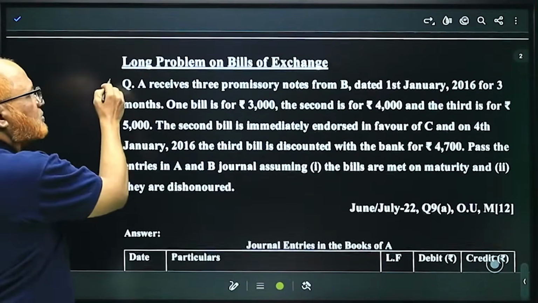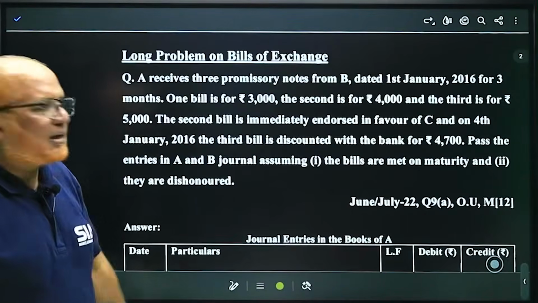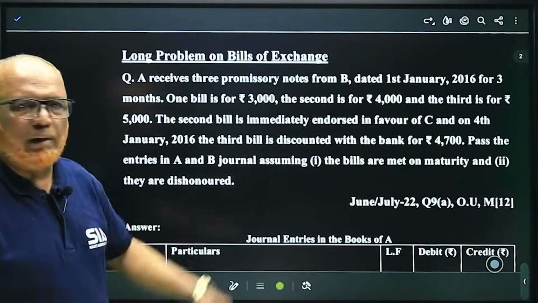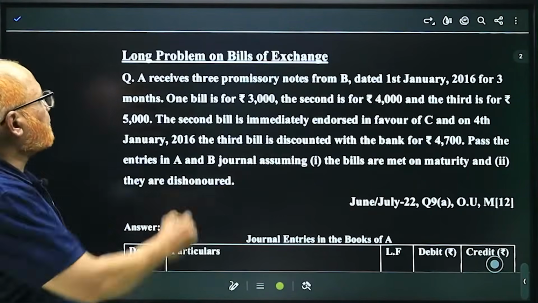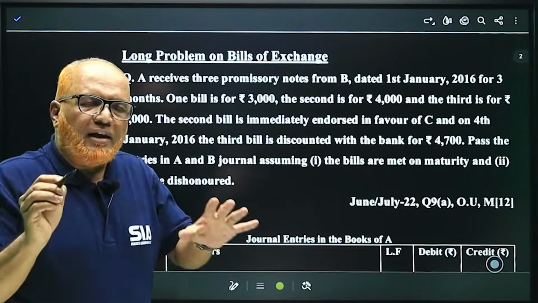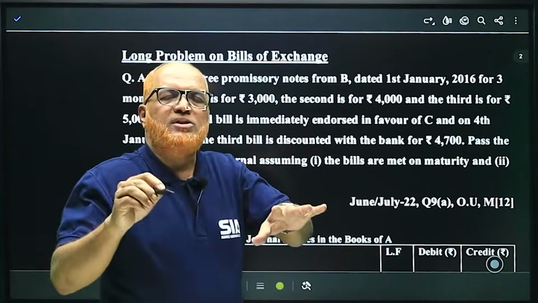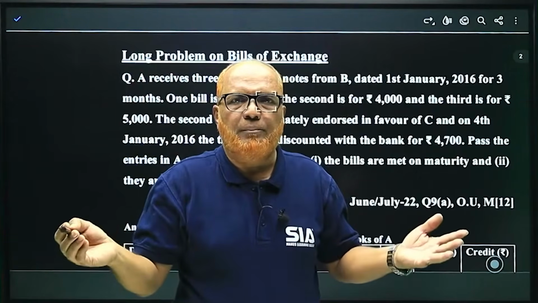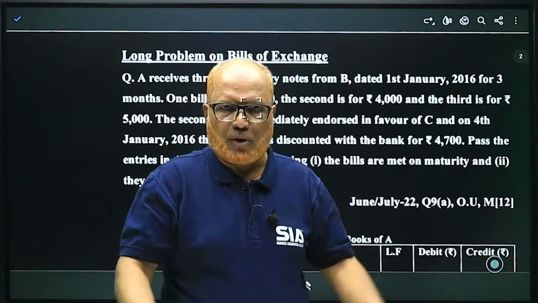Now, long problems on bill of exchange, 12 marks. Again, an examination problem, June, July 22, 9A for 12 marks. Now, see the problem. A receives 3 promissory notes. While accounting aspects, whether it is a promissory note or bill of exchange, doesn't make any difference. The accounting treatment is the same for bill of exchange as well as promissory note.